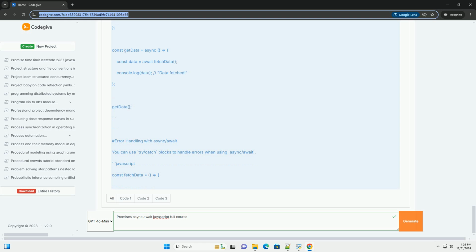2. Understanding callbacks. Before promises, callbacks were the primary way to handle asynchronous operations. However, they can lead to callback hell, making code hard to read and maintain. Example of callbacks: JavaScript. function fetchData(callback) { setTimeout(() => { callback('Data fetched'); }, 1000); } fetchData((data) => { console.log(data);